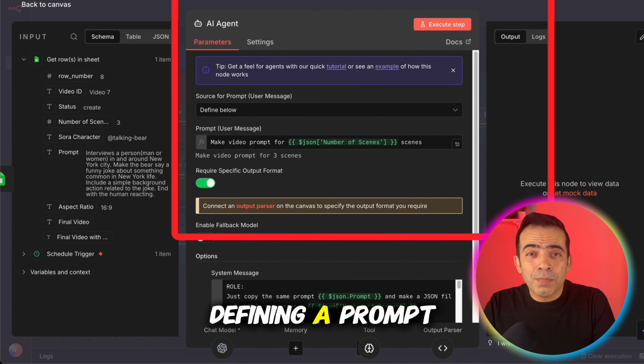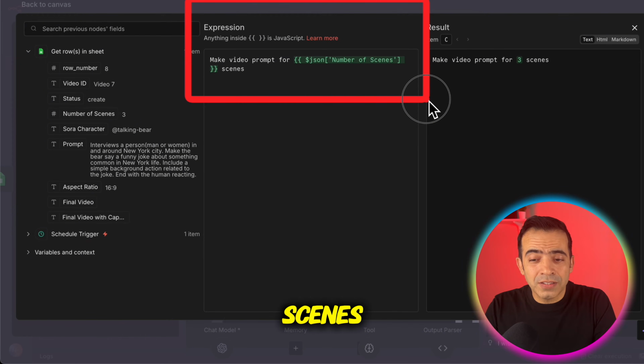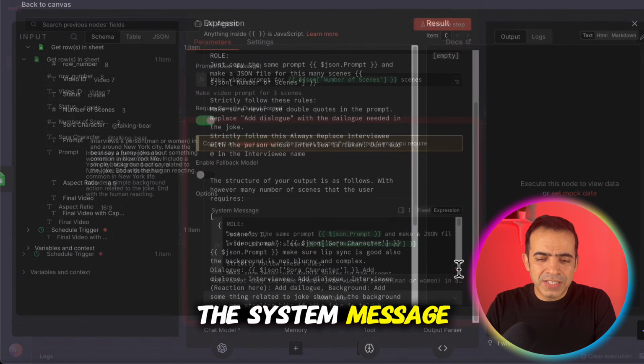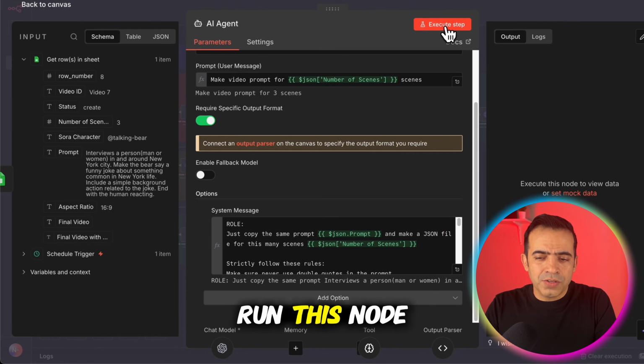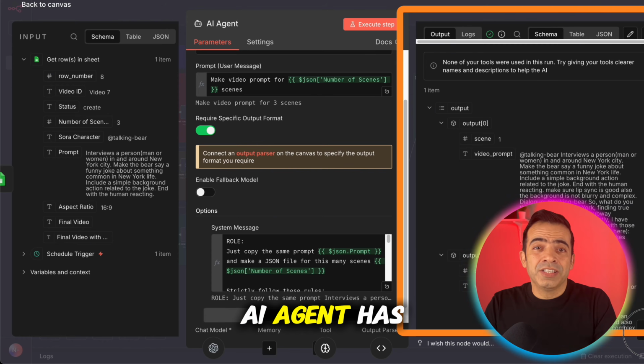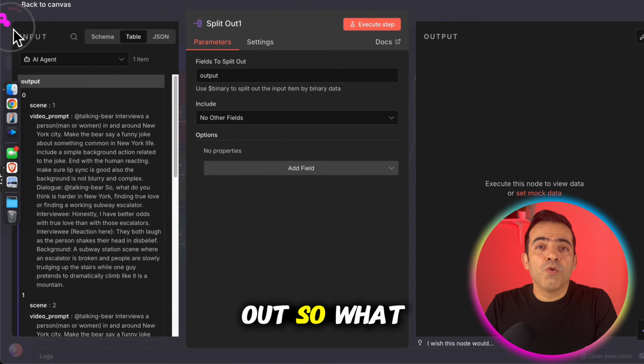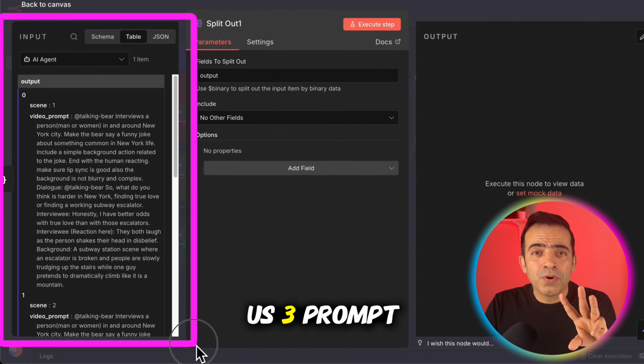So first we are defining a prompt, make video prompt for this many scenes. Alright, and also we are defining a system message here. In the system message we are creating jokes. Let's run this node. So now what happened is the AI agent has created some jokes. Let's go to the next node. Next node is called split out. So what the AI agent has done is given us 3 prompts in one row.